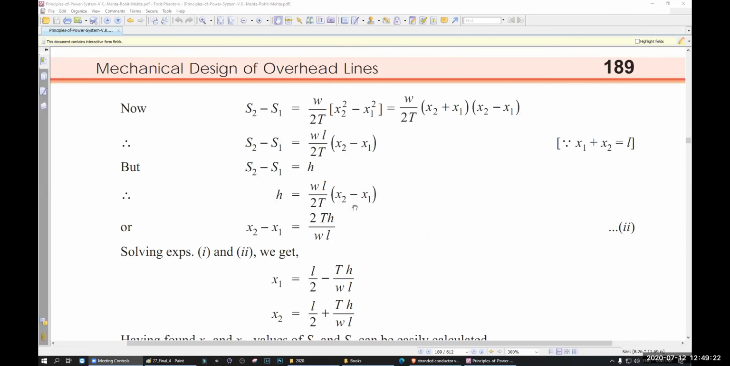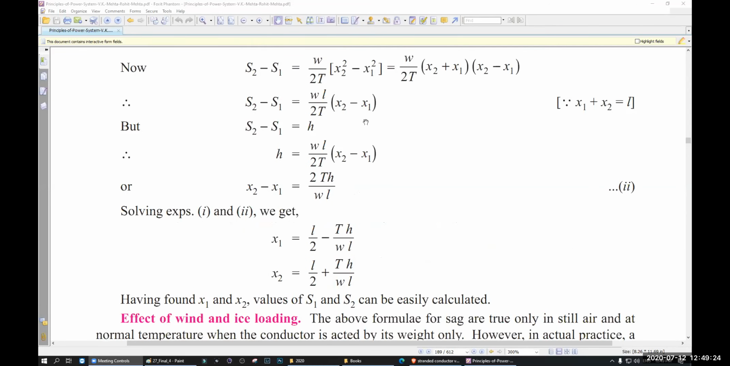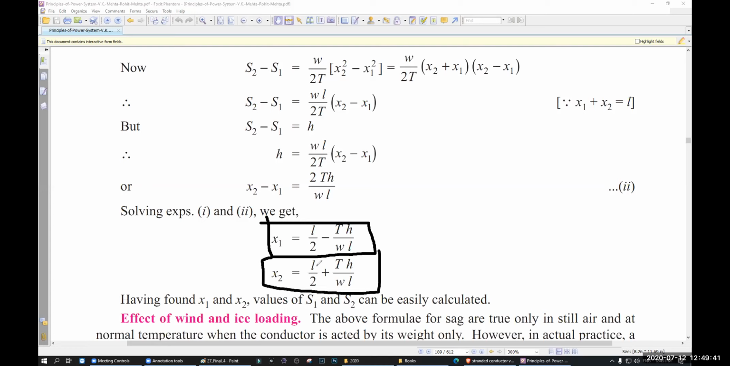Okay, now let's get back to the math. By the way, there are two other formulas as well, for X1 and X2. X1 is equal to L by 2 minus TH by WL. X2 is equal to L by 2 plus TH by WL. Where have they come from? They have come from S2 and S1. If you subtract S1 from S2, the value is H. So if you put in the values of S2 and S1, you will get something like this.